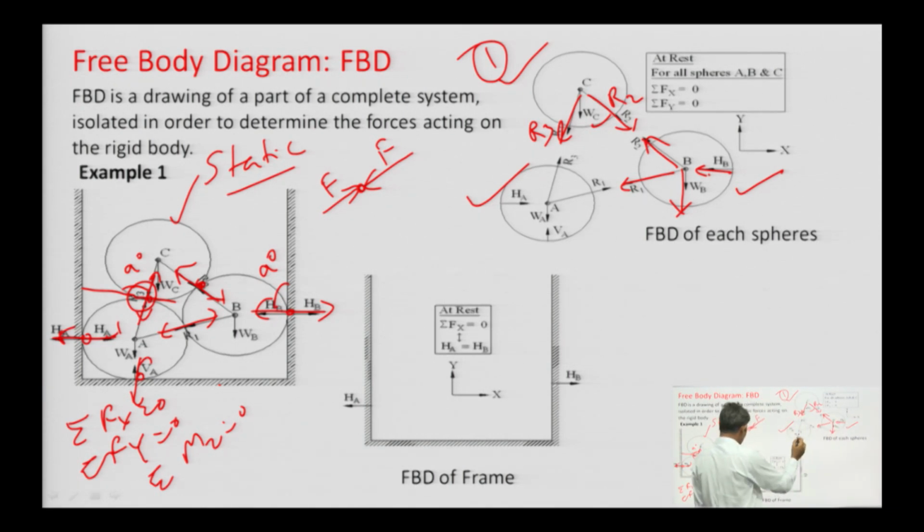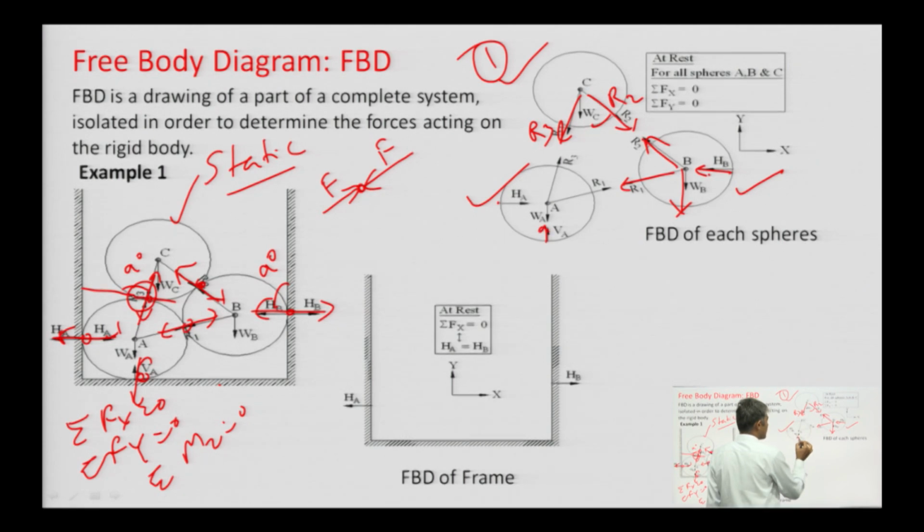What will be the free body diagram for sphere A? This one. What will be the forces? For forces we need to find out the contact points. How many contact points are here? 1 contact point, 2 contact points, 3 contact points, which means 3 types of forces apart from the weight of the sphere can be possible.